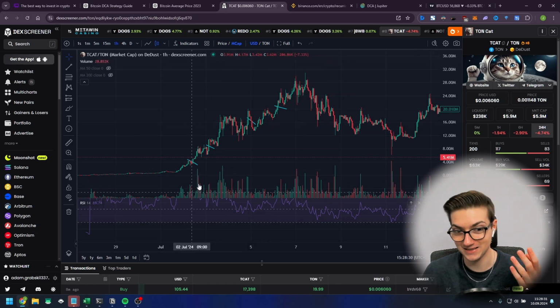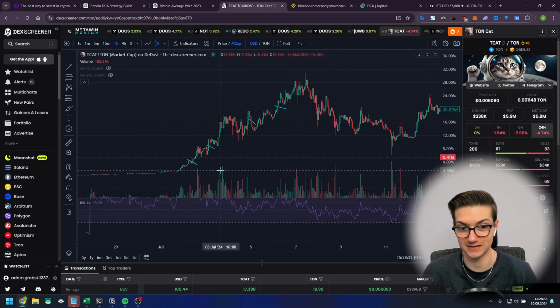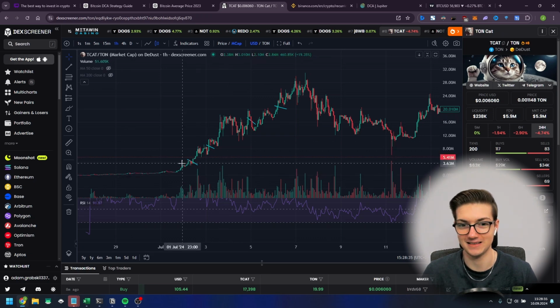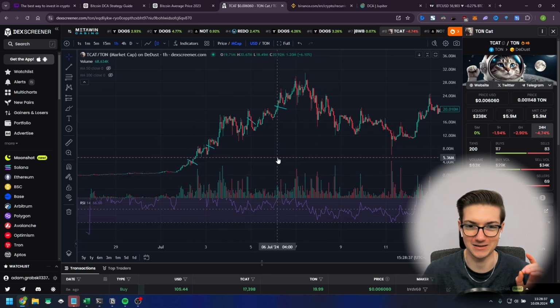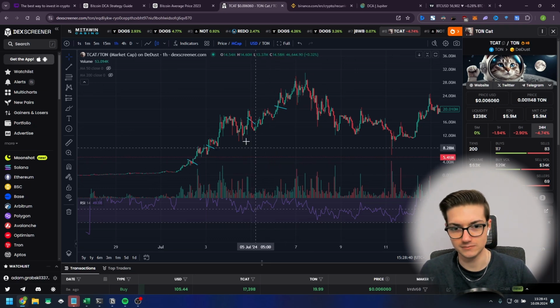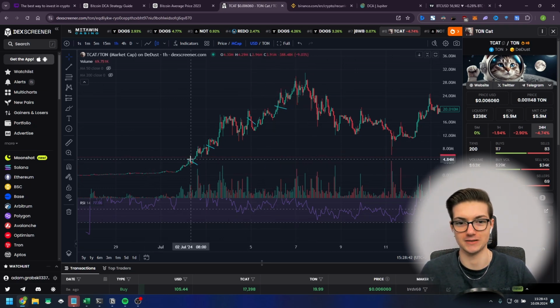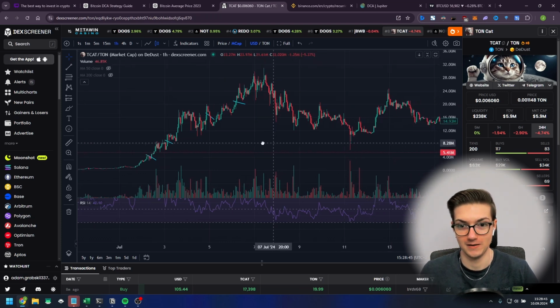And by doing that, on average, you would make much more money, because you can take a look at the volume, and just by looking at these huge candles, you can see that the price is going to rise because there's a lot of buying volume on that meme coin. So this is one of the reasons why you should DCA out.